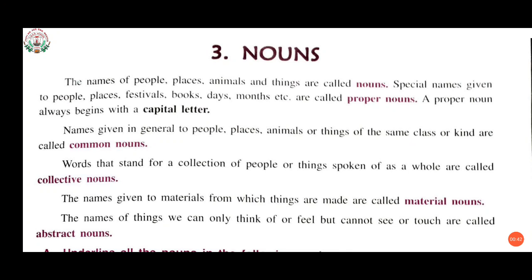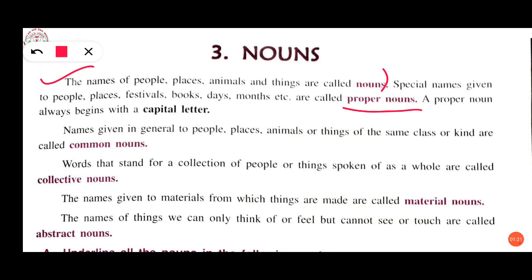In the first line here also you can see what is given. The definition of nouns is: the names of people, places, animals and things are called nouns. Now the different types of nouns we have gone through are: first, common noun, then proper noun, collective noun, abstract noun, and the last one, the fifth one, is material noun. Now here first we will see proper noun.